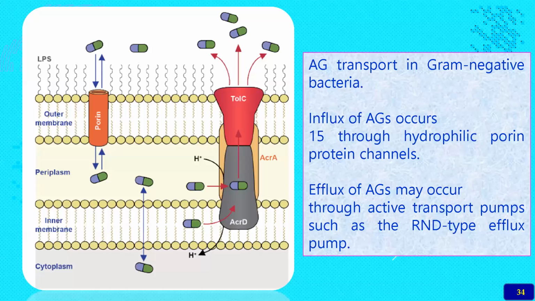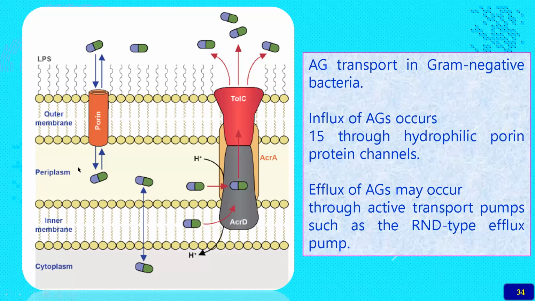Here also you can see the same thing. Aminoglycoside transport in gram-negative bacteria is done by another mechanism. There is an influx of the aminoglycosides. It occurs through the bacterial cell membrane because these drugs are hydrophilic, through porin channels on the bacterial membrane.